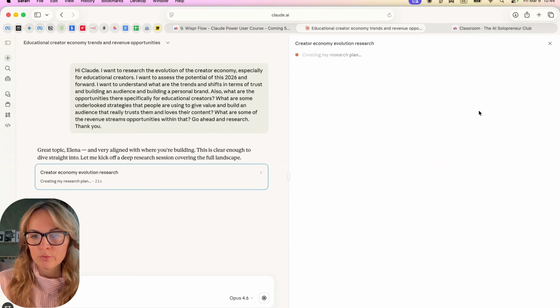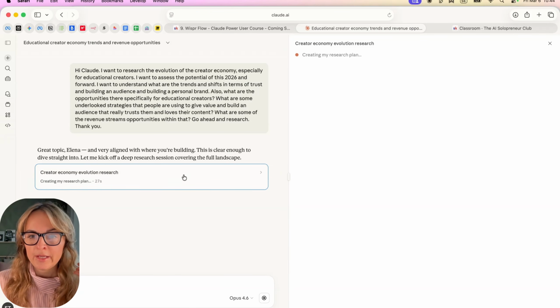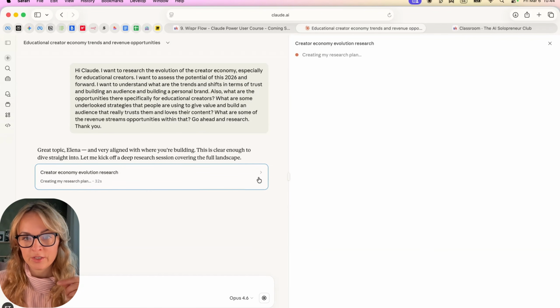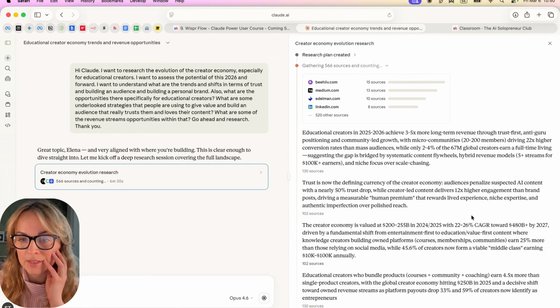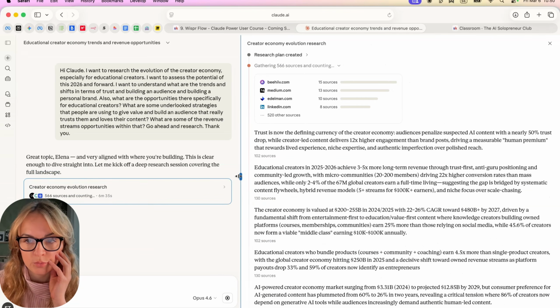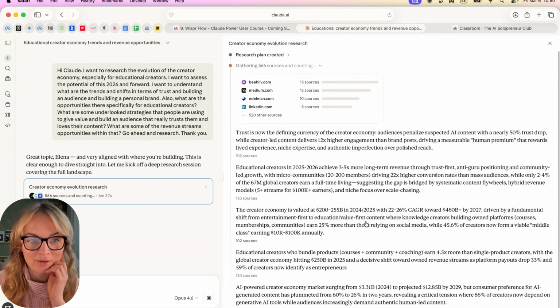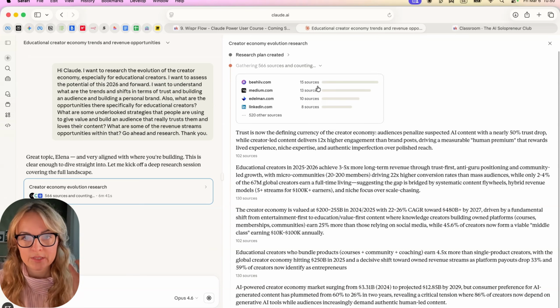Okay, how am I going to approach this topic? What is she actually trying to get from it? What is the context? And you can see already by the interface, it's very different from interacting in chat. So we have the first results. As you can see, it's been 6 minutes. And it keeps working, so ideally you just wait till it's done. But right now I'm so eager to show you what it's creating.